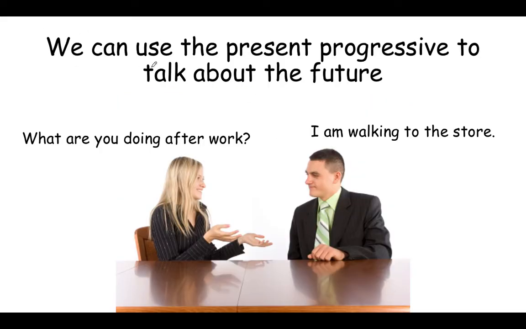But we can use the present progressive to talk about the future. So I know that sounds confusing because we spent all this time learning about how present means in the moment, not future, right? But in English, when we use the present progressive, since it's continuous, the verb is continuous, we can use it to talk about something that is not happening right now, but will happen, right, in the future, because will, future, it will happen.